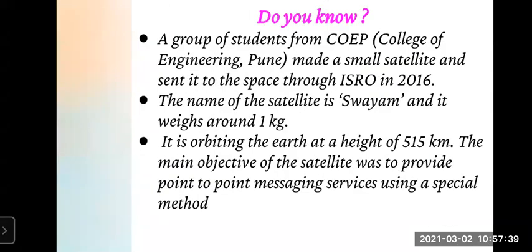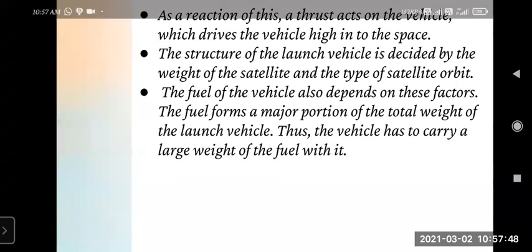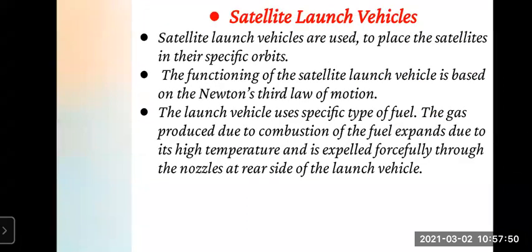Satellite launch vehicle. Right, page number 140. The point is satellite launch vehicle. Now this point is also very important. Now see what is satellite launch vehicle. Satellite launch vehicles are used to place the satellites in their specific orbits. Right, so remember this. Whatever the satellite launch vehicles are there, they are used for what? To place the satellites in the specific orbit. Means they should not change the orbit.